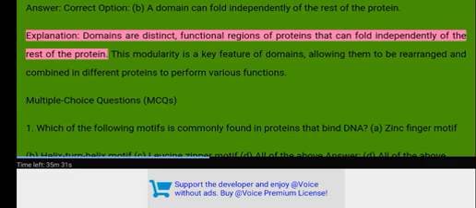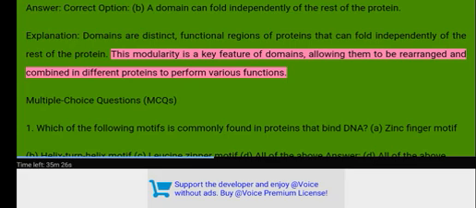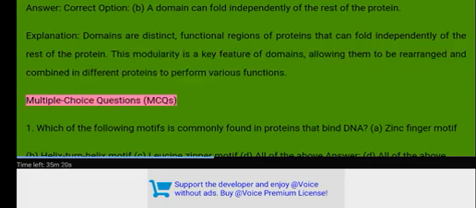Explanation. Domains are distinct, functional regions of proteins that can fold independently of the rest of the protein. This modularity is a key feature of domains, allowing them to be rearranged and combined in different proteins to perform various functions. Multiple choice questions.